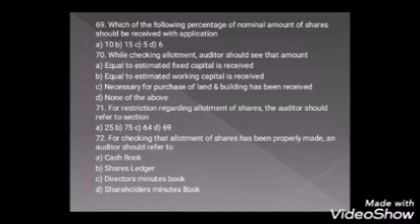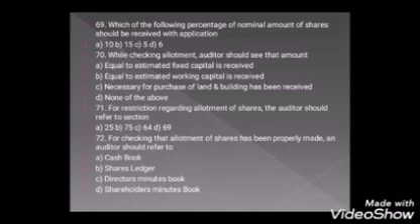Next question. For restriction regarding allotment of shares, the auditor should refer to section A 25, option B 75, option C 64, and option D 69. The right answer is option D, section 69.